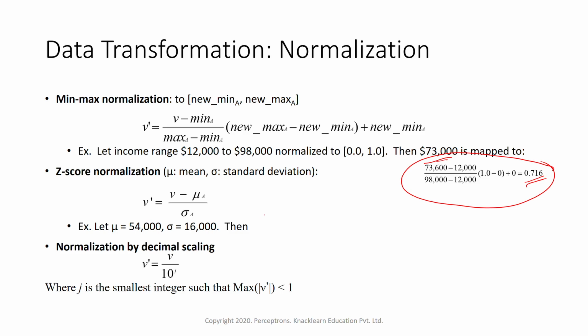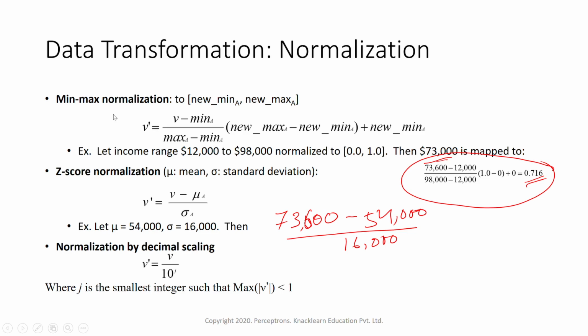Suppose 73,600 is the value which we want to convert. So we will take 73,600 minus mu, which is 54,000, divided by the standard deviation, which is 16,000. So this is also one way through which we can normalize, by using the z-score normalization technique. So this is one way to normalize, and the other one is min-max normalization.